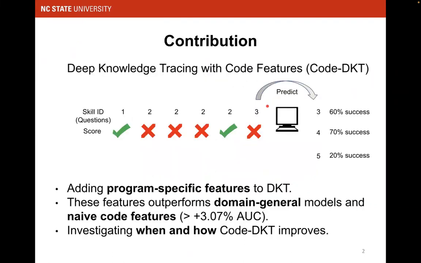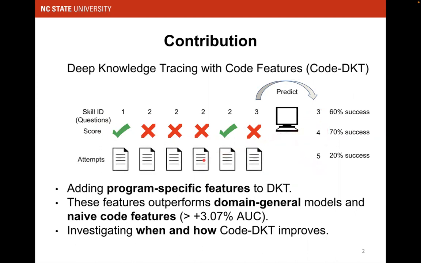So the key contribution of our work is that we incorporated some code features into the original deep knowledge tracing model, which some of you may already be familiar with. The original DKT takes as input the students' previous scores when they practice skills or questions, and you want to predict whether they can get their next submission correct on different problems.